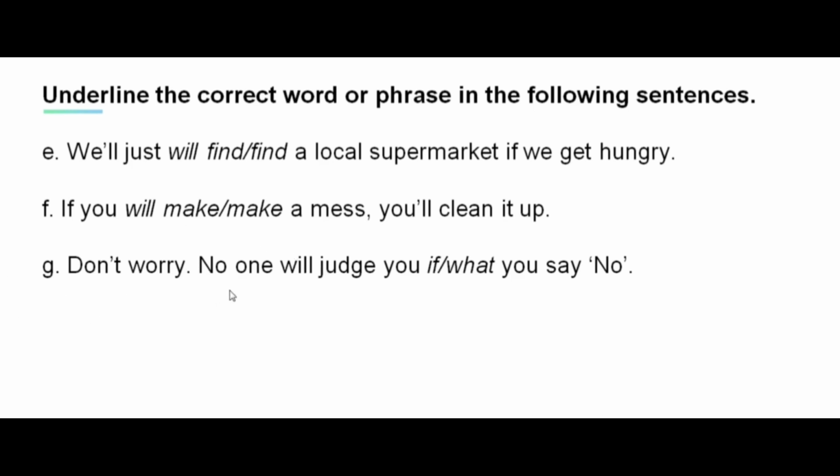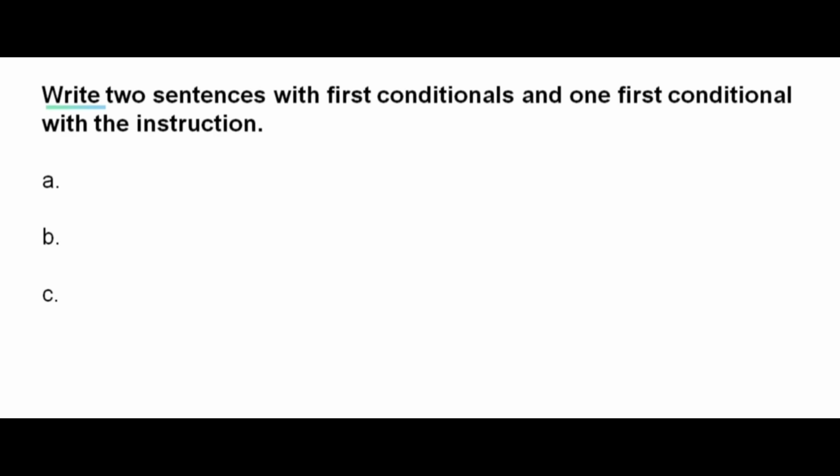G. Don't worry, no one will judge you if you say no. And now, write 2 sentences with first conditionals and 1 first conditional with an instruction.